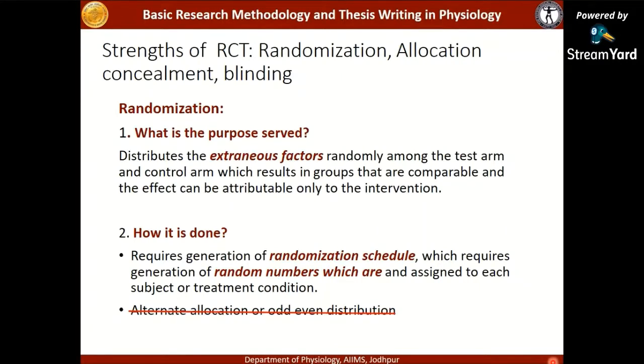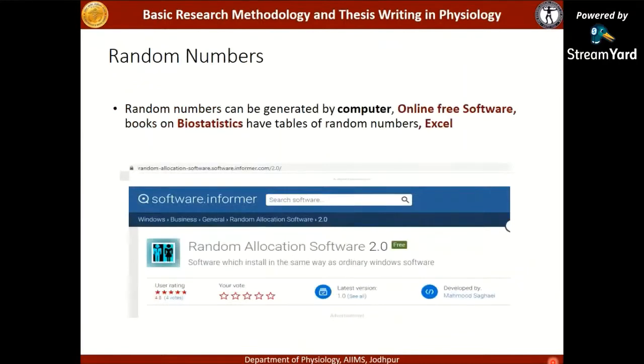It has to be generated with the help of numbers, and it has to be implemented in that way. Or if I number the people and say that all the odd ones will go to the test group and all the even ones will go to the control group, that is also not randomization. Random numbers can be generated by computer. There are multiple free online softwares available.